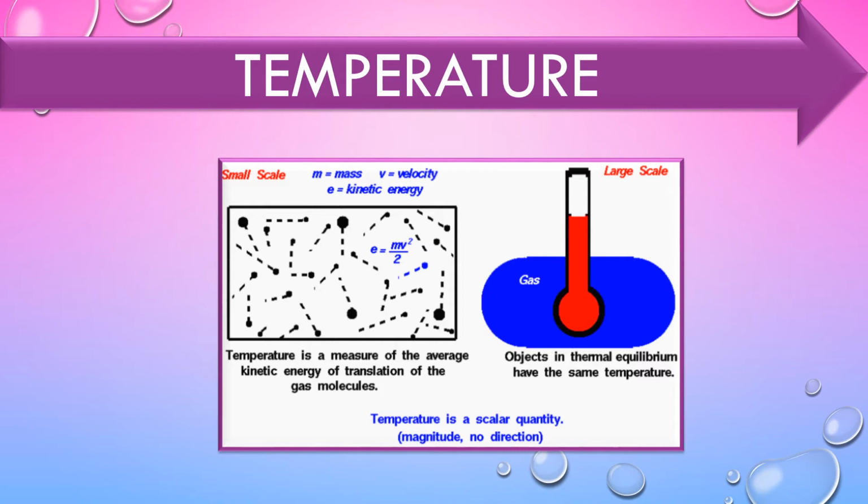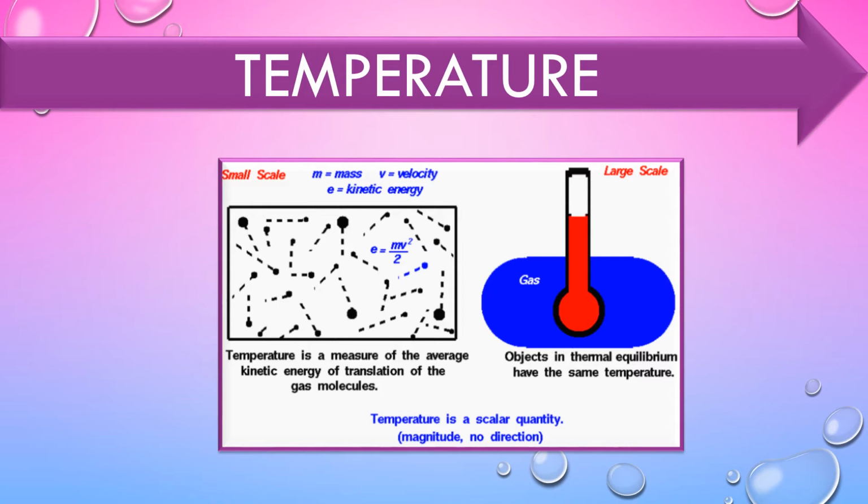We are not bothered about the direction. Temperature is a scalar quantity which depends upon the magnitude and not the direction, whereas a vector quantity depends upon magnitude as well as direction.